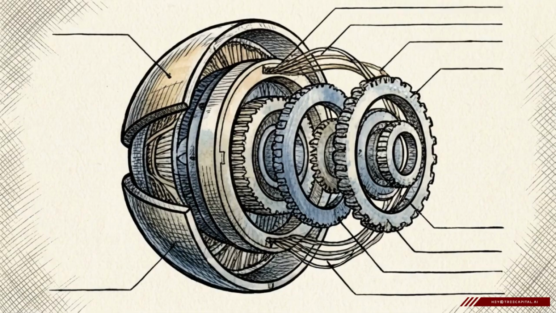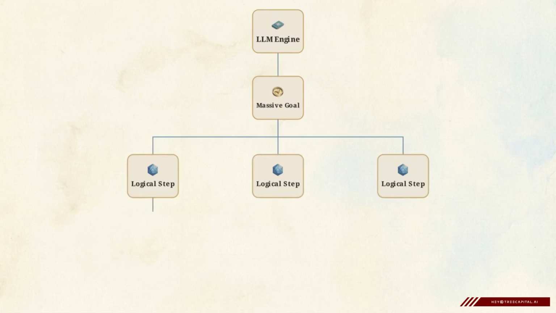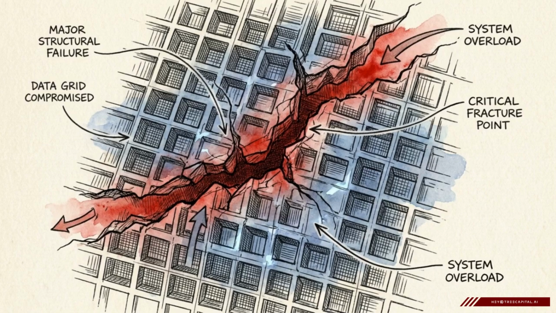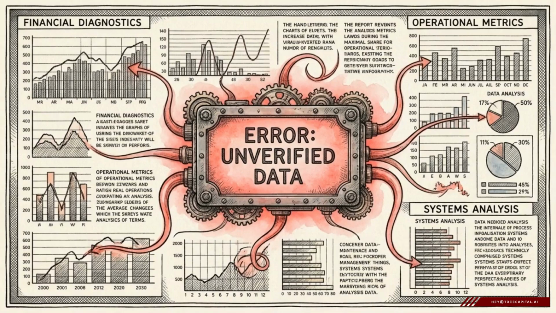The brain of the system is the large language model. The LLM uses chain-of-thought reasoning to break massive, complex goals into smaller, logical steps, mirroring how a human processes a difficult problem. However, relying strictly on the LLM's internal weights carries a risk. Models can confidently hallucinate answers when they lack factual grounding in your specific, localized business data.